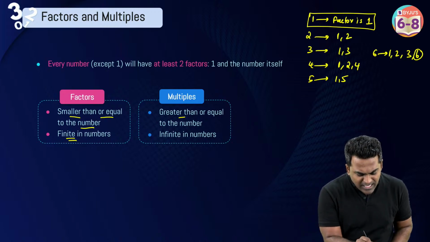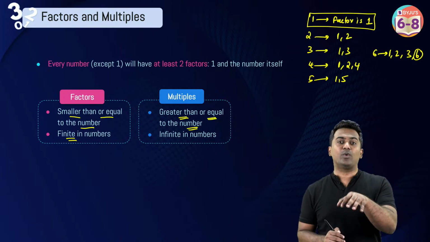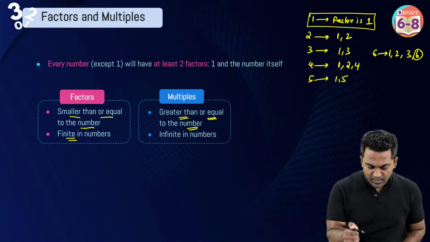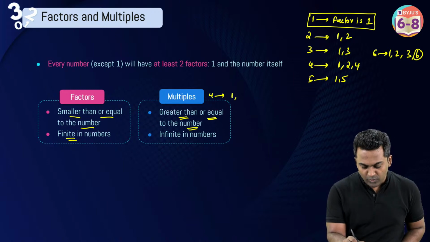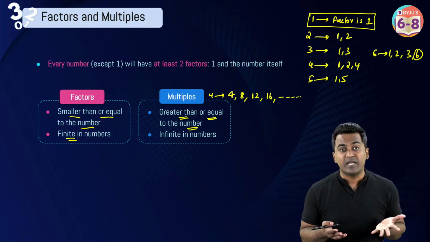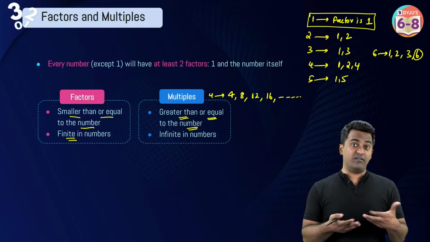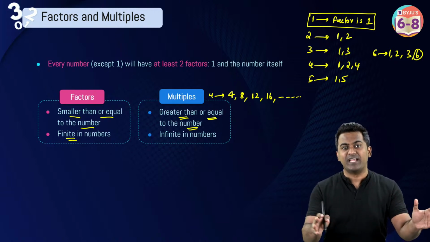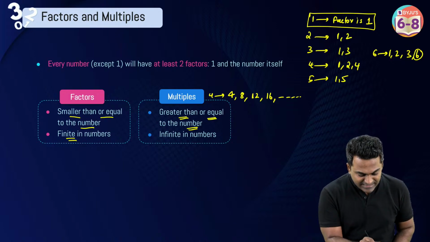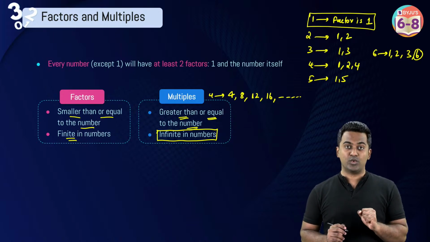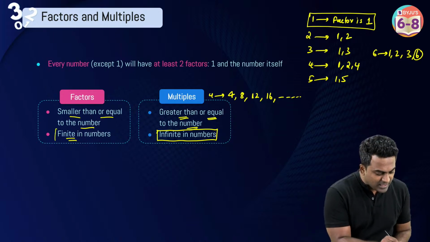But when it comes to multiples, multiples are always greater than or equal to the number. All right, like multiples of, let's say, 4. Multiples of 4 are going to be 4 times 1, 4, 4 times 2, 8, 4 times 3, 12, 4 times 4, 16, and they go on and on. If I ask you how many multiples of 4 are there, you're going to say they are infinite. If I ask you how many multiples of 7 are there, you're going to say 7 has an infinite number of multiples. Multiples do not end. That's the reason why multiples are infinite. Okay, and they are greater than or equal to the number. Whereas when it comes to factors, factors are finite in number.